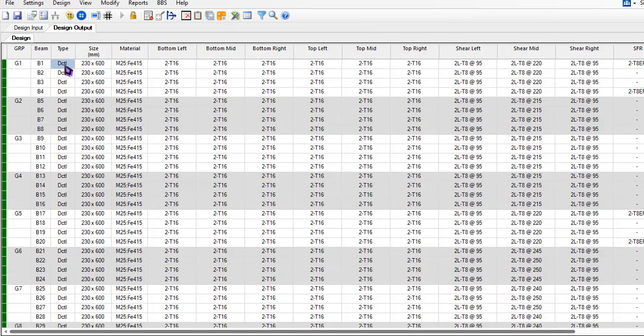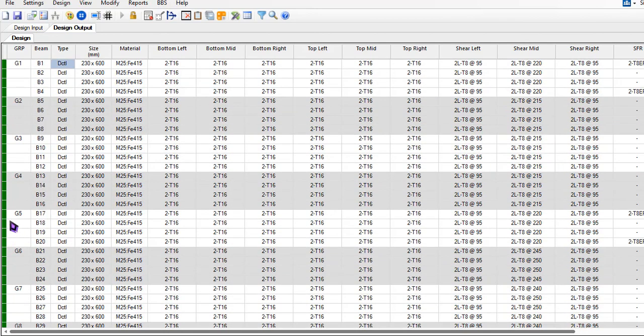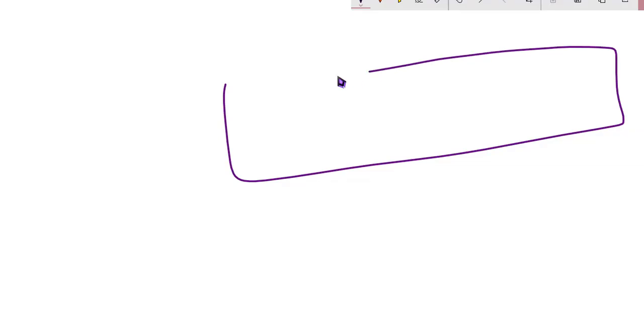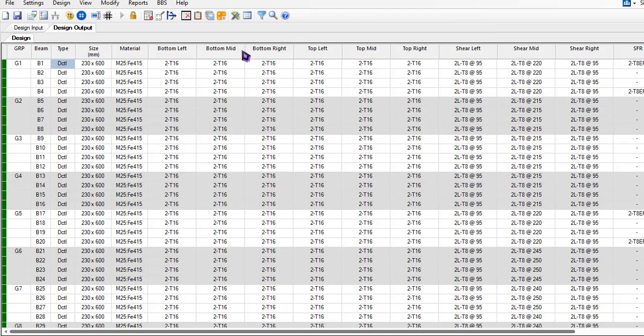So the type will be ductile design. Alright, in here, the first thing, all this green color is indicating that this section is safe. This is the ductile design here. So size of the beam, concrete and steel. The rebar will be divided as an elevation of the side view of a rebar. I can have the top section and the bottom section. In here I can have left, middle, and right. All these reinforcements are provided right here: bottom left, bottom middle, and bottom right, top left, top middle, and top right.